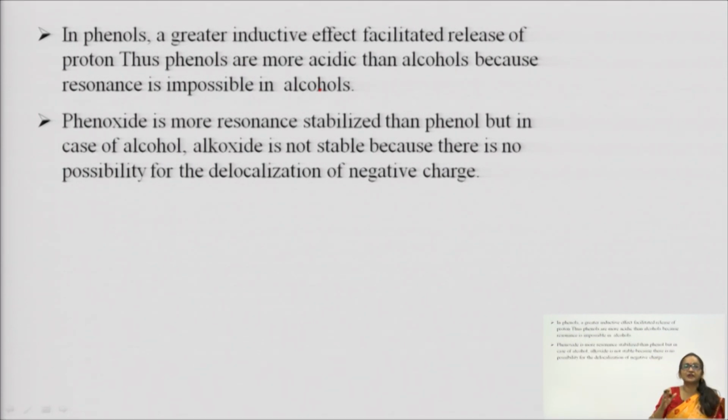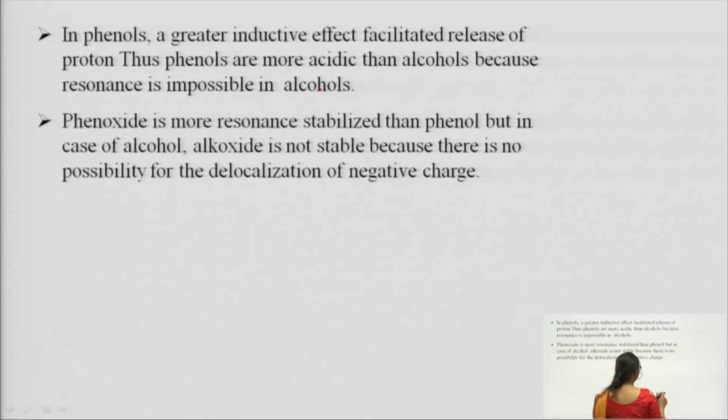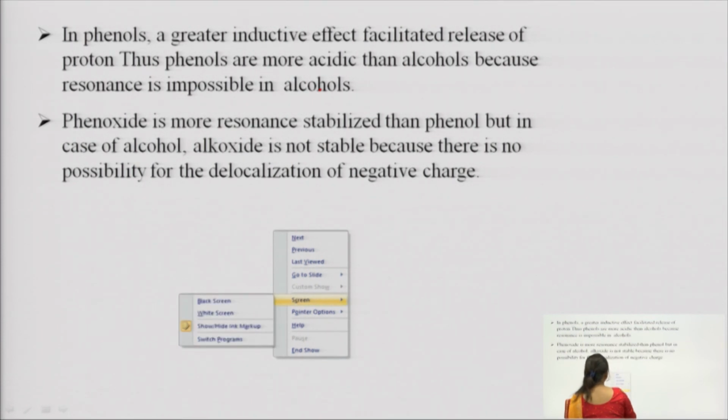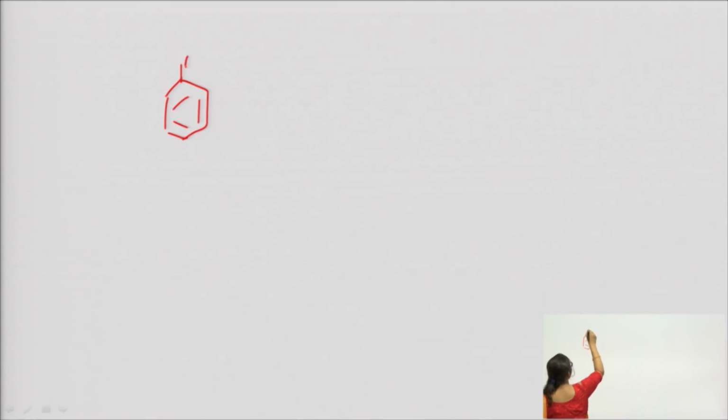Then we are saying, see this point, phenols are more acidic than alcohols. Why? We have seen that phenols are acidic in nature. Now the question is why phenols are more acidic than alcohols. The answer is very simple.